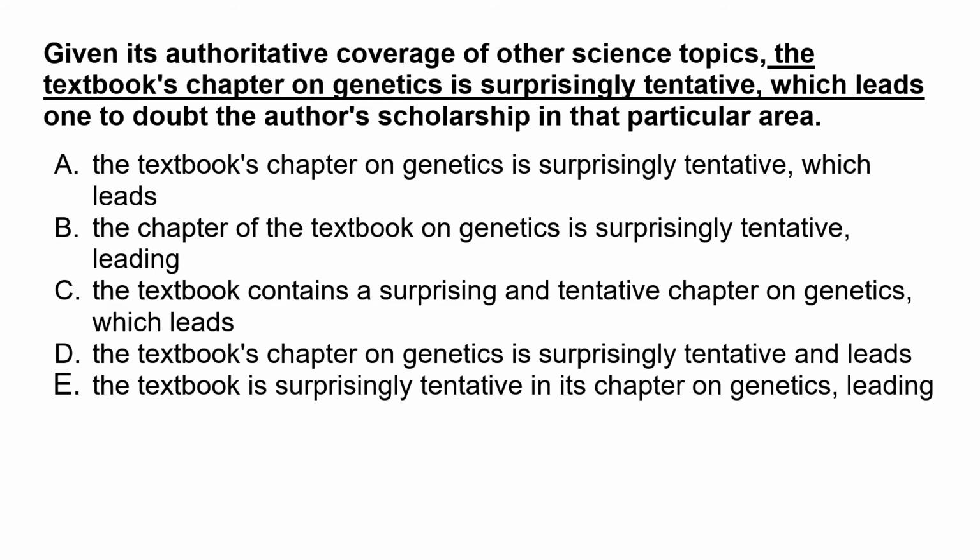Now for C and D, you will see there are some other things also changing in the answer choices, and your attention will go to that. The textbook contains a surprising and tentative chapter. The textbook is surprisingly tentative in its chapters. But I think here GMAT is testing on which leads and leading. You will see leading looks like a verb, and which leads is a relative pronoun. There is a list of relative pronouns. Srishti, would you like to tell the list?